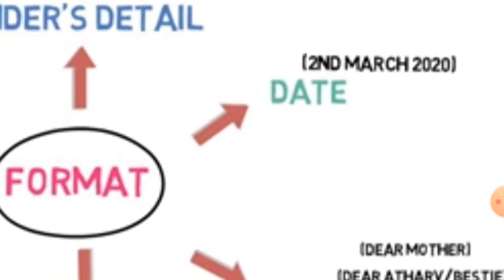You can write the particular date on which you are writing the letter; that is also applicable. But remember the format: the short form of the date is not allowed. You will lose marks there. It is considered a mistake. For your example, 2nd March 2020, you cannot write 2/3/2020. No, that is not allowed.